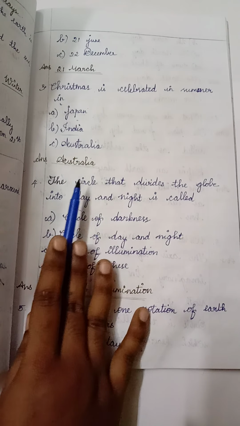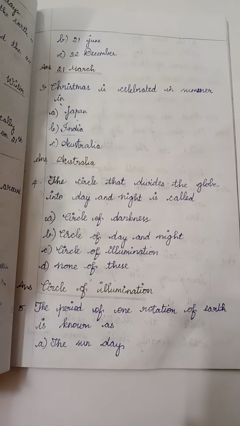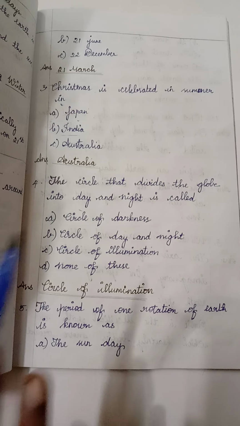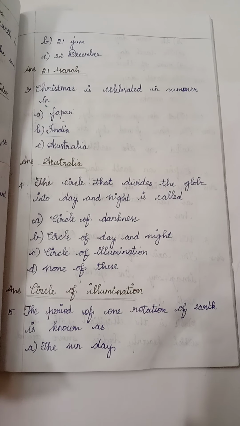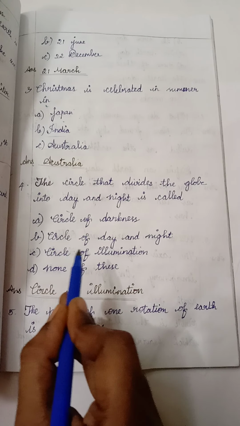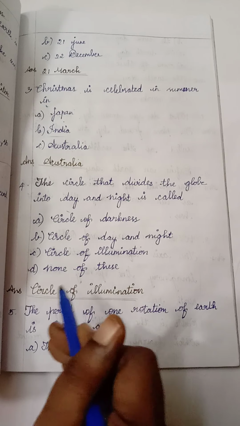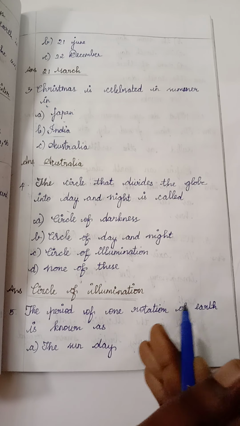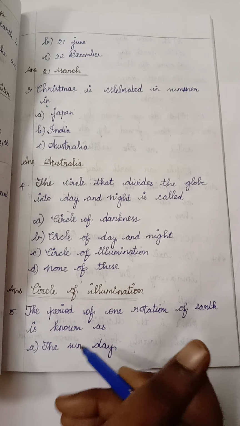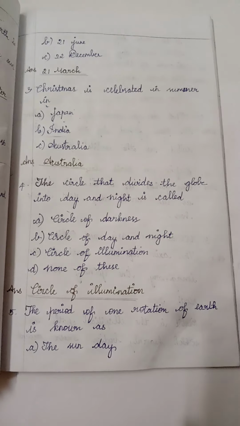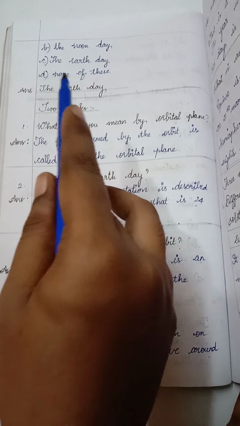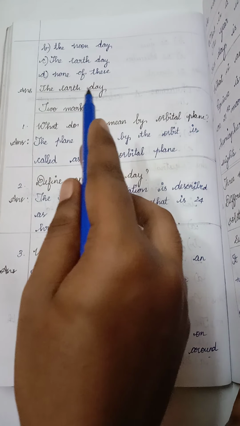Christmas is celebrated in summer in Japan, India, Australia. The answer is Australia. The circle that divides the globe into day and night is called: circle of darkness, circle of day and night, circle of illumination, none of these. The answer is circle of illumination. The period of one rotation of the earth is known as: sun rays, moon day, earth day, none of these. The answer is earth day.